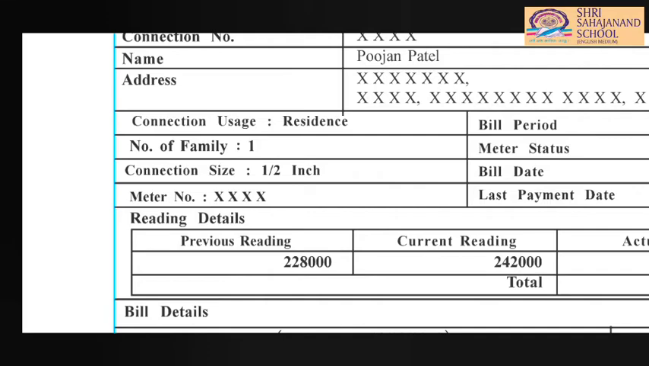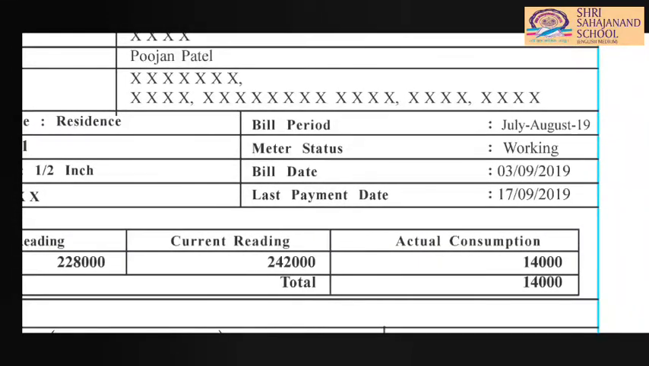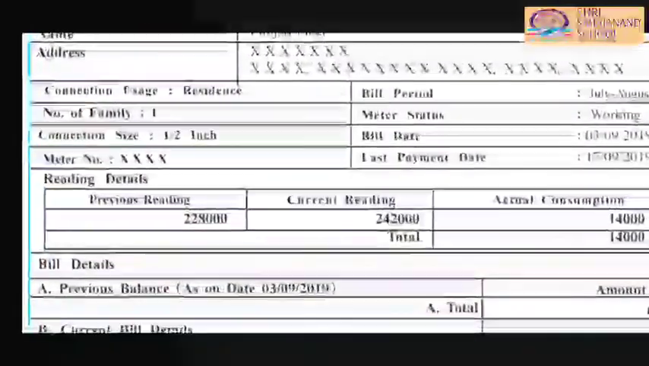Now the size of the connection, that means the pipe of the water connection is of ½ inch. Then the meter number is given, and on the right side is the bill period, which means this particular bill is of July and August. Meter status, whether the meter is working or not, then at what time the bill is generated. It is generated on 3rd September 2019, and by what time do you have to pay this bill? 17 September 2019.